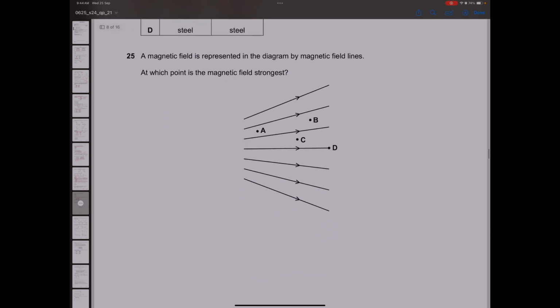A magnetic field is represented. They are asking which point shows the strongest field. We know that the closer the magnetic field lines, the stronger the magnetic field will be. In this region, they are the closest. Option A is the correct one.